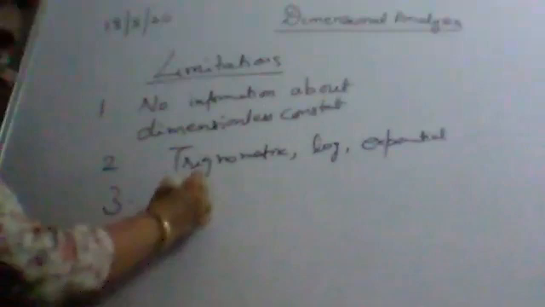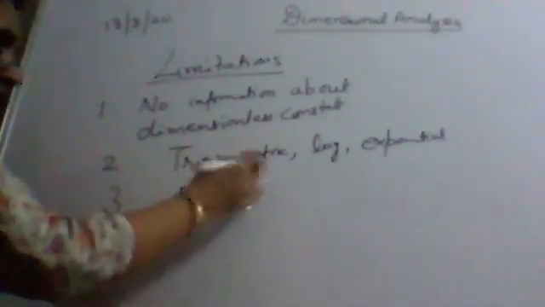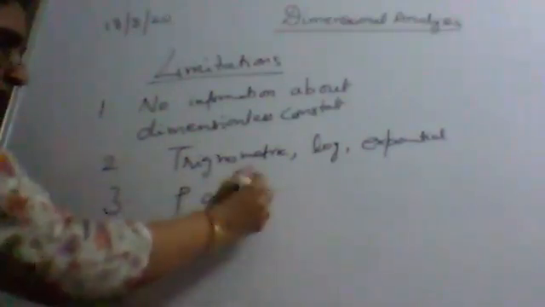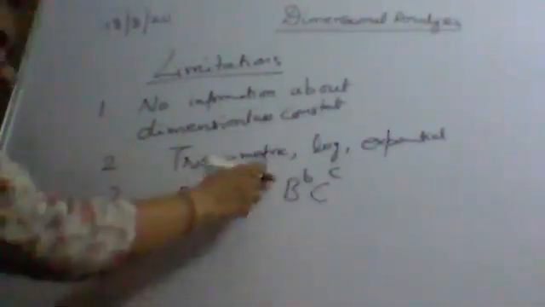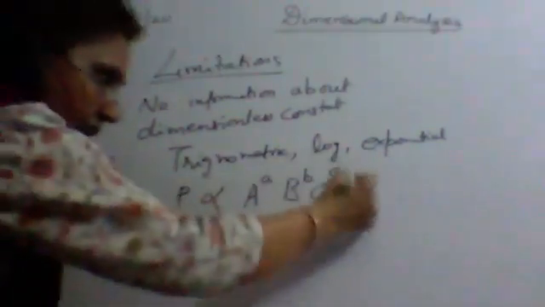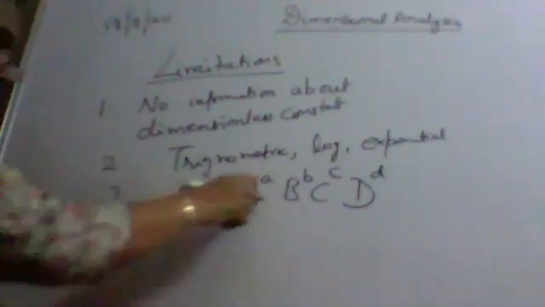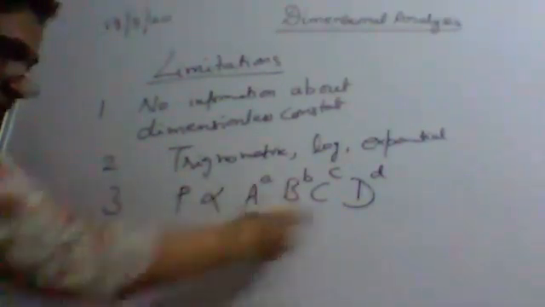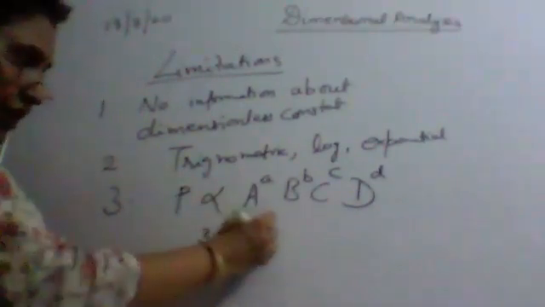When we are deriving the formula, the physical quantity is depending upon some physical quantities, like you can write down A, B, C, and we have raised them to the powers a, b, and c. If there is one more physical quantity, then we have to raise it to the power of d. When you put the dimensions, how many equations will you get? You will get three equations.